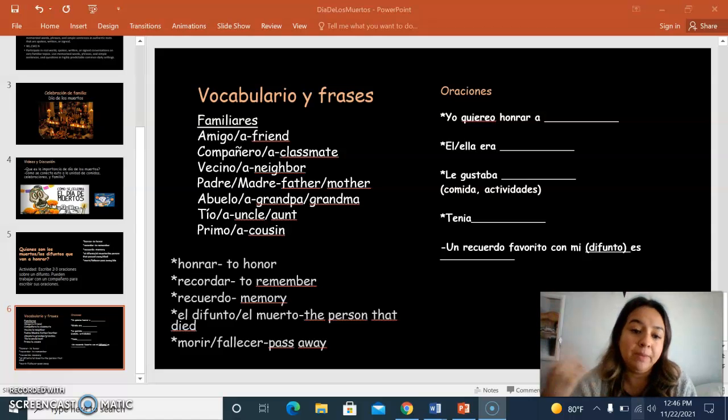One of the follow-up activities that I think would be kind of cool with this is that they would create an altar, una ofrenda, for this person, and they would make a list of items that would go on the ofrenda, on the altar, for the person that they chose to talk about. So that would be the next thing.